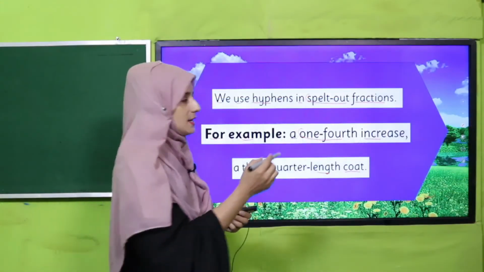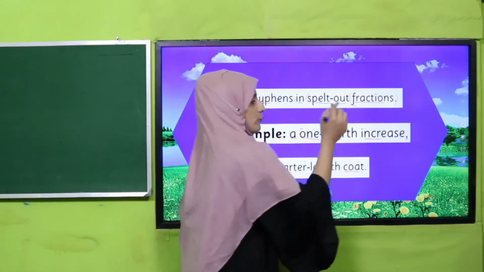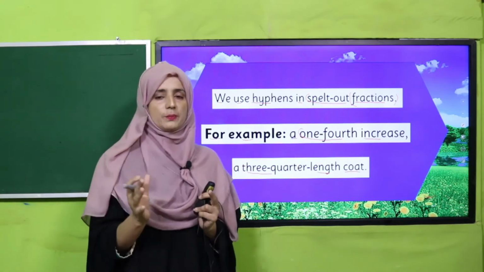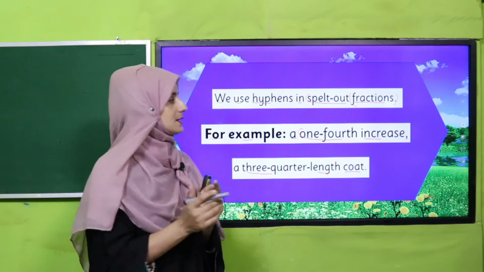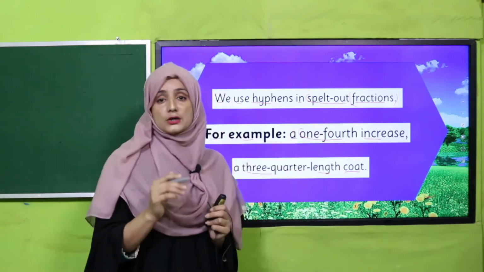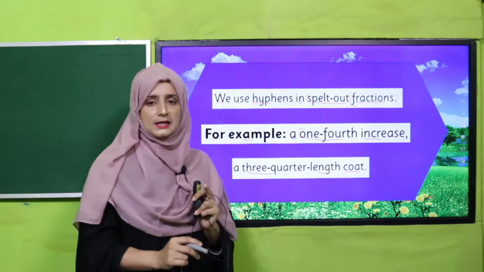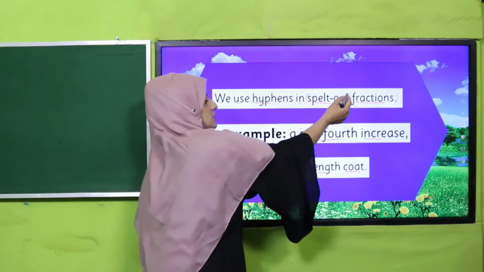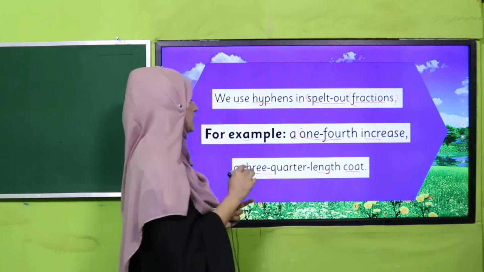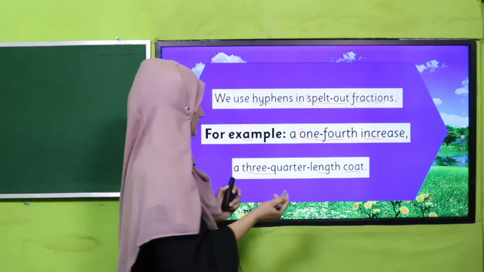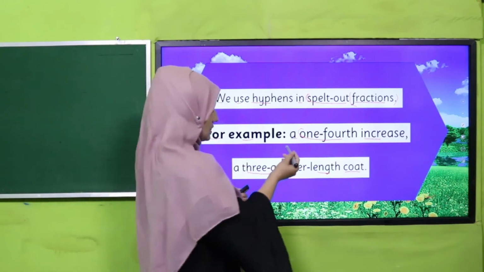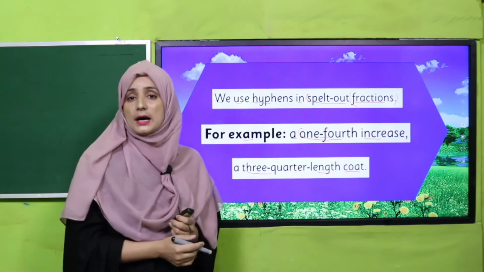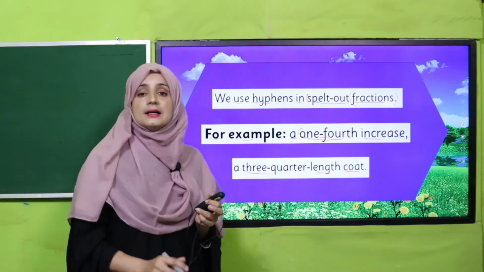Yes, my dear students, do you know what a fraction is? A fraction is a part of a whole. When we are dividing a single thing into different parts, that is called a fraction. So when we are talking about a fraction and writing it in words, when we have to spell it out, then we use a hyphen. In these examples, you can also judge that for one-fourth we have used a hyphen because we have written it in word form.